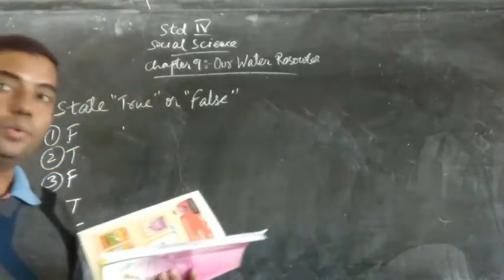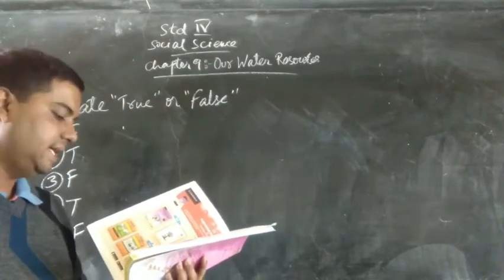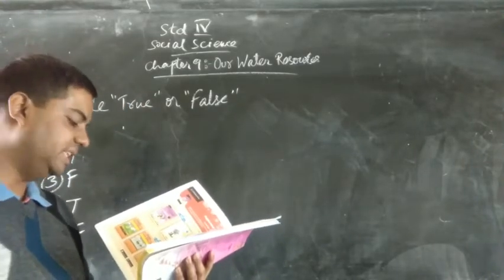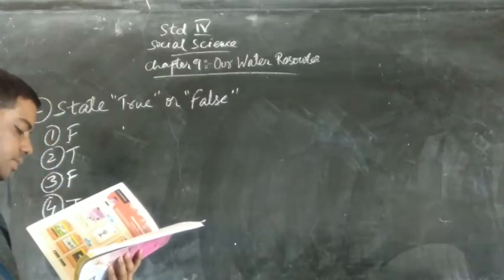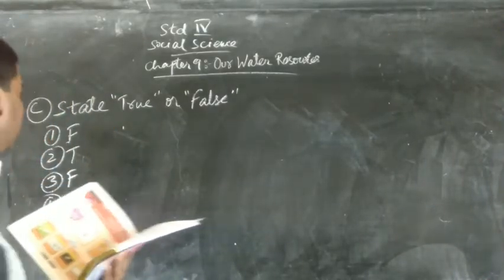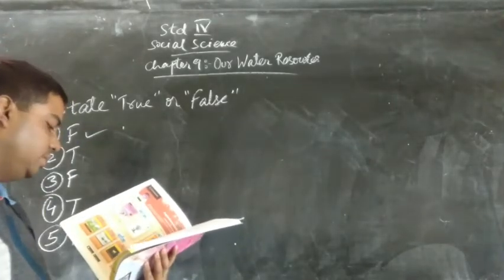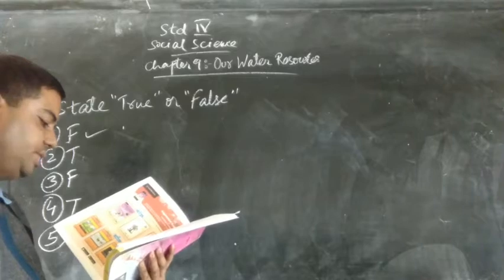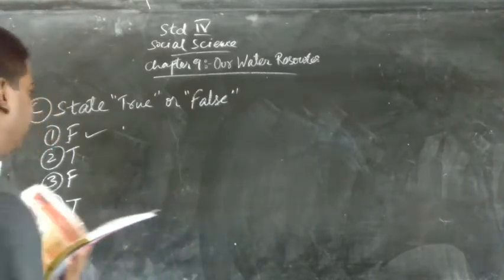Now you will see question number C. State T for true sentences and F for false sentences. So let's begin. Question number 1. Water constitutes 2/3 of the Earth's surface. So the answer is F. F means false. Question number 2. Fresh water constitutes only 3% of the total water on Earth. So the answer is T. True.